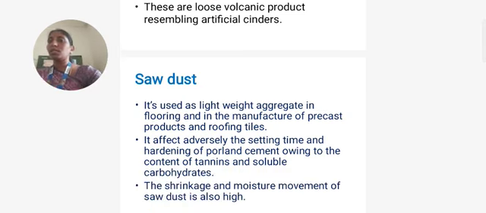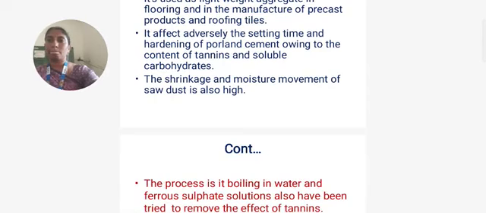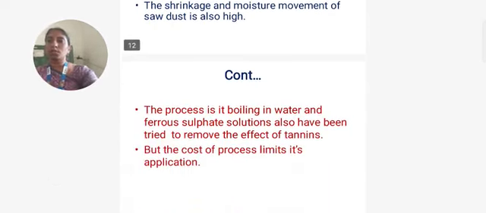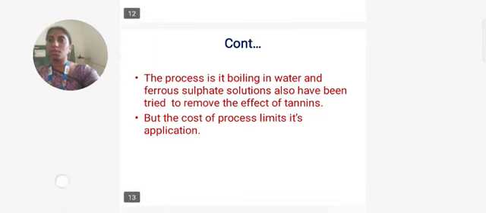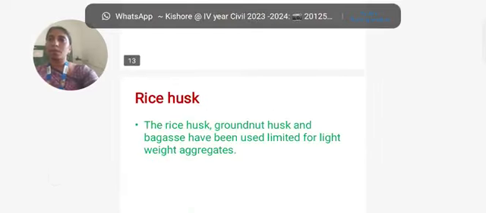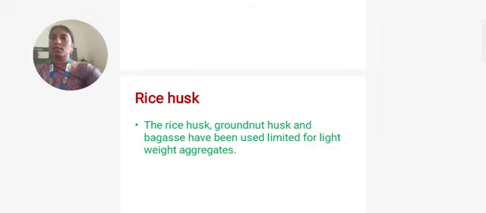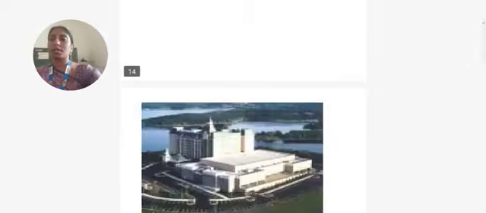It adversely affects the setting time and hardening of Portland cement owing to the content of tannins and soluble carbohydrates. The shrinkage and moisture movement of sawdust is also high. The process of boiling in water and ferrous sulfate solution has been tried to remove the effect of tannins, but the cost of the process limits its application. Coming to rice husk, ground husk and bagasse have been used as lightweight aggregates.